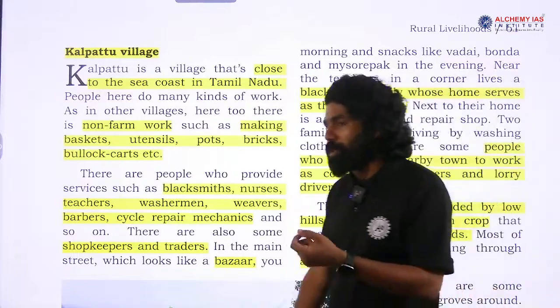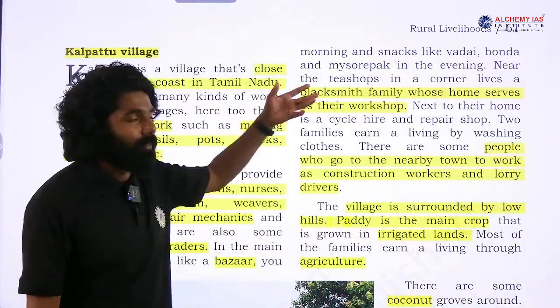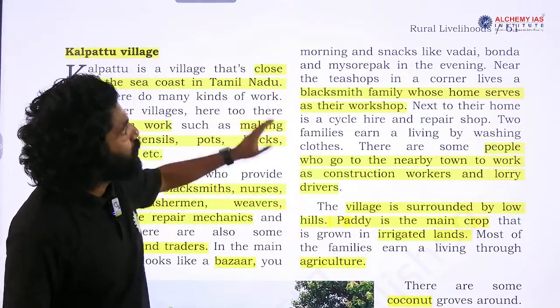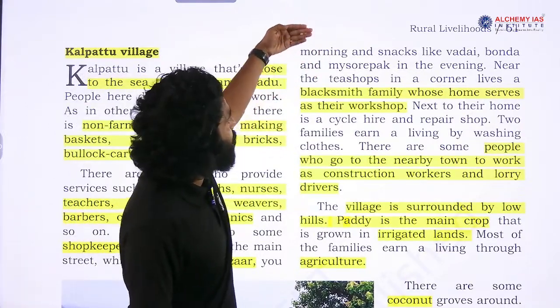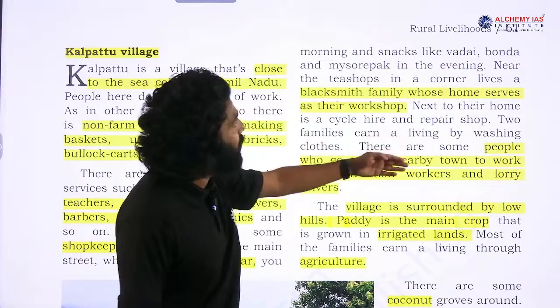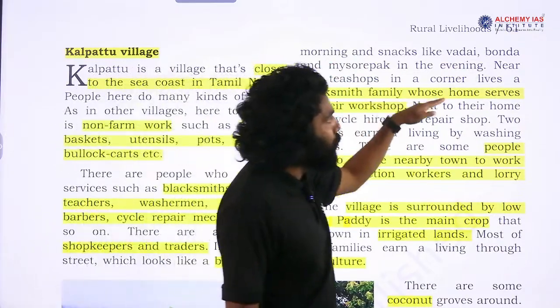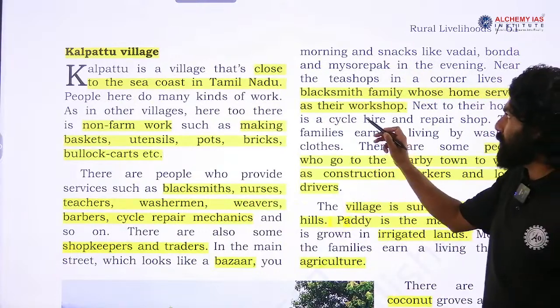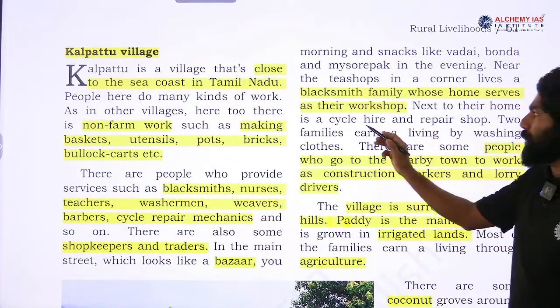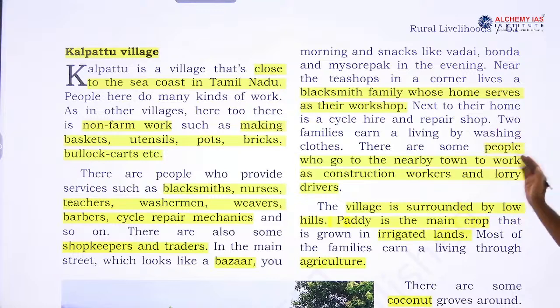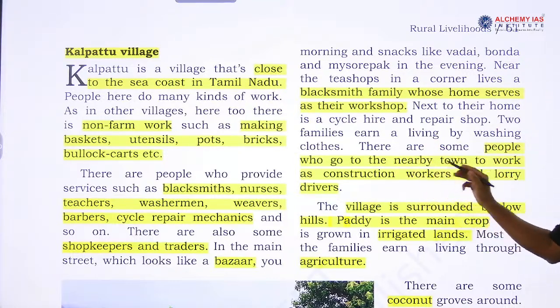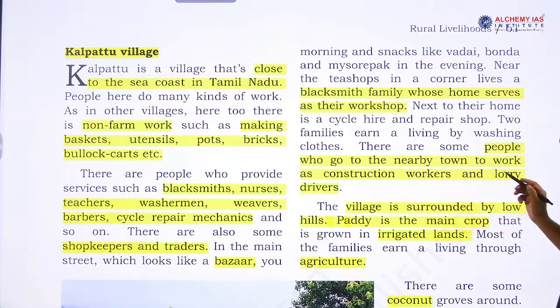So, depending upon the geography of that region, they will have different food habits and culture. In the morning they snack on things like vada, bonda and Mysore pak in the evening. Near the tea shop, in the corner, lives a blacksmith's family whose home serves as their workshop, and next to their home is a cycle hire and repair shop. 2 families earn a living by washing clothes. There are some people who go to the nearby town to work as construction workers and lorry drivers.